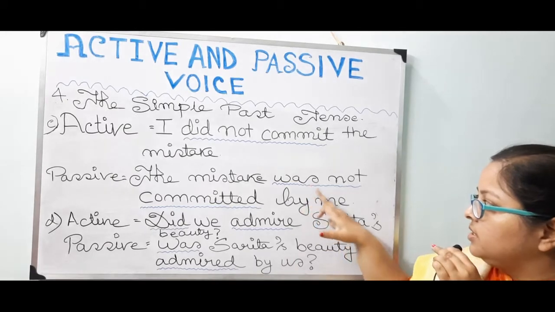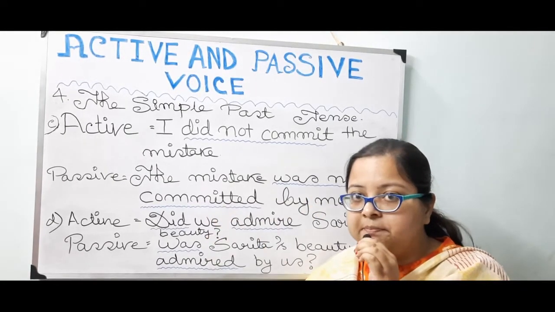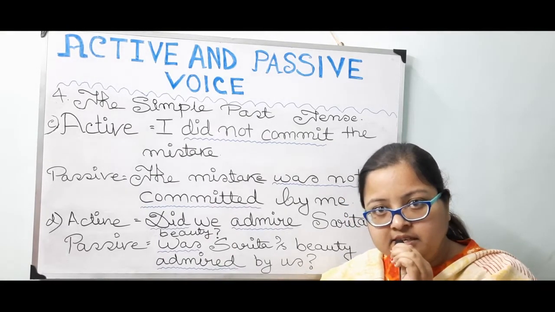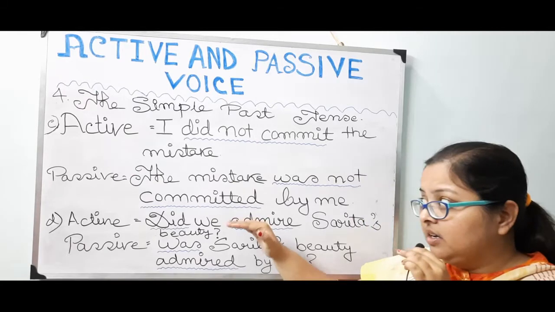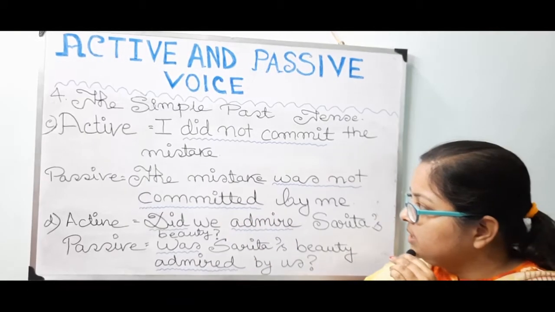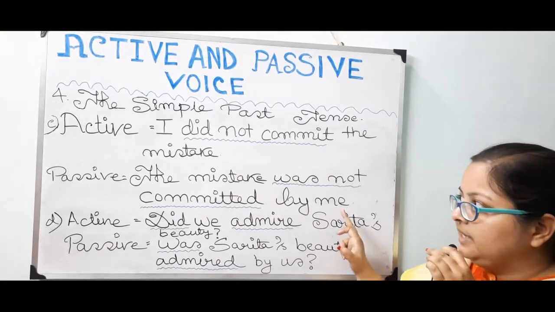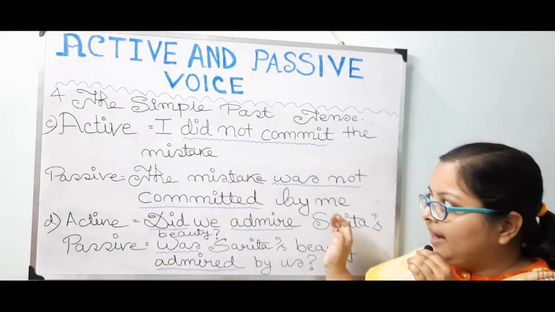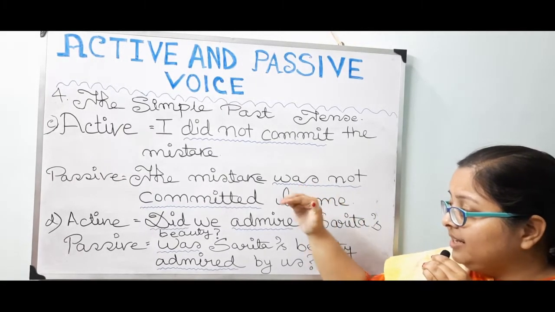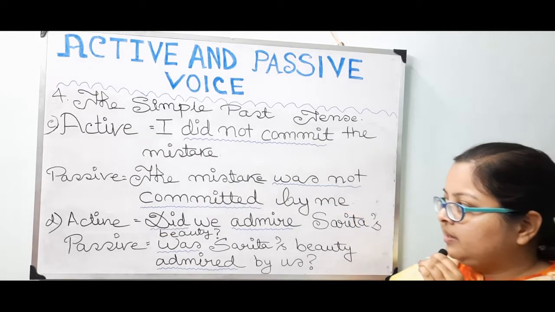So was, then not, then the third form of the word commit, that is committed. Commit, committed, committed. Over here, committed by me. I is turning to the word me, and is taking the place from the subject of the active voice to the object of the passive voice.